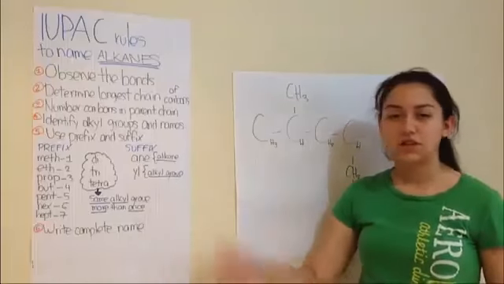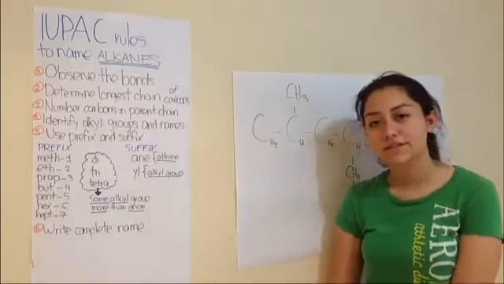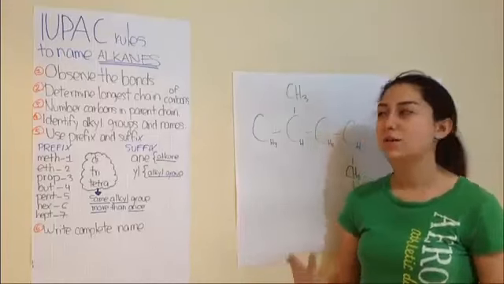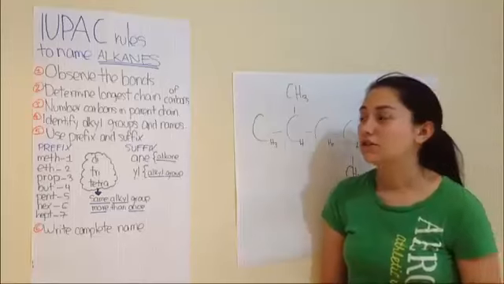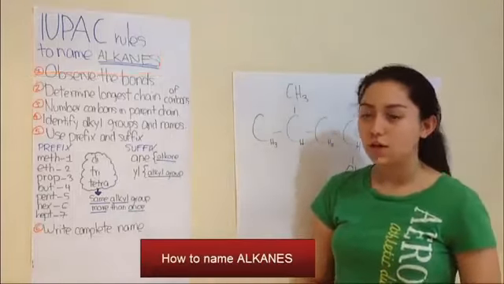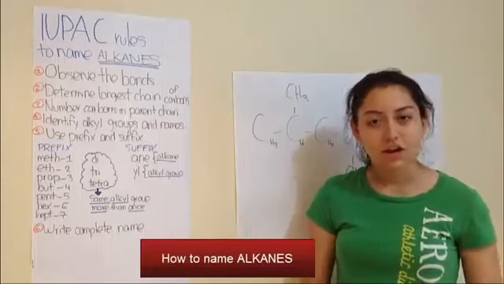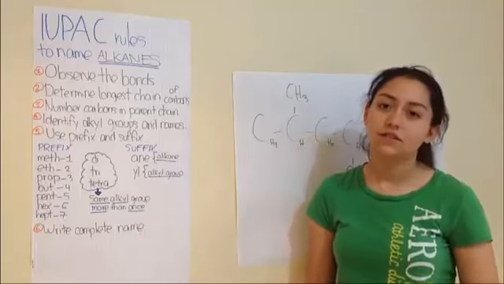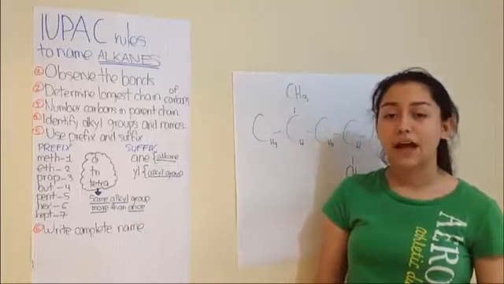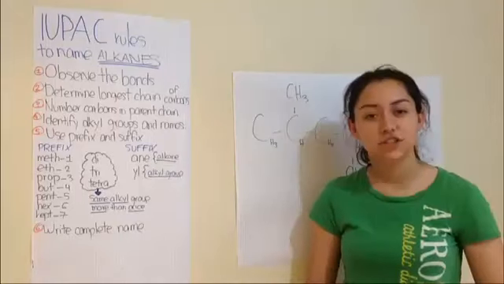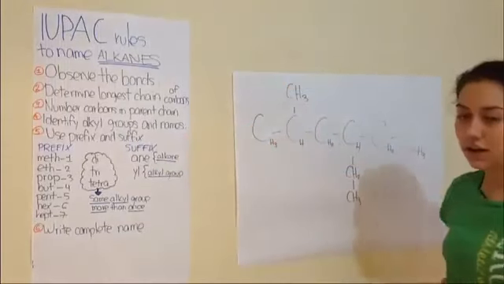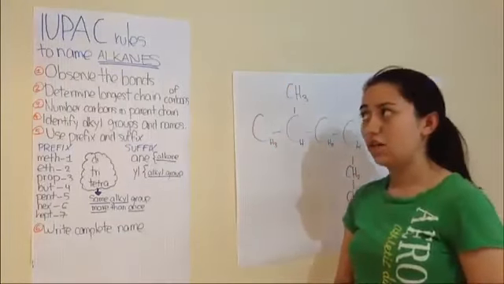Okay, so after we just saw how hydrocarbons are classified and there are alkanes, alkenes, and alkynes depending on the type of bond they have, I'm going to show you how to name alkanes according to IUPAC rules. But first, let me tell you what alkanes are. Alkanes are hydrocarbons that contain carbon and hydrogen only and have single bonds. That is what distinguishes them the most, that they have single bonds as we have right here. They only have single bonds.